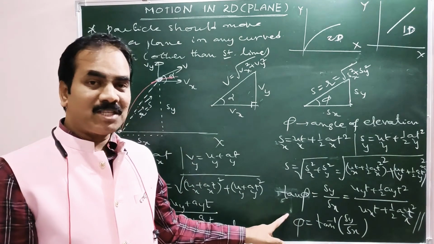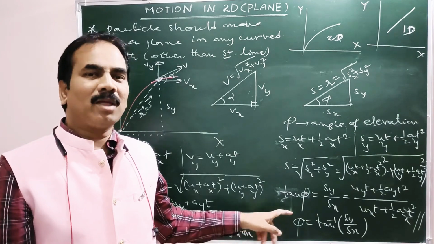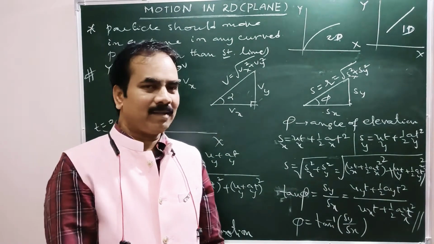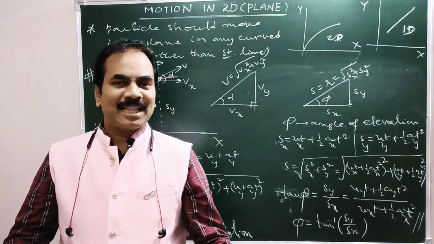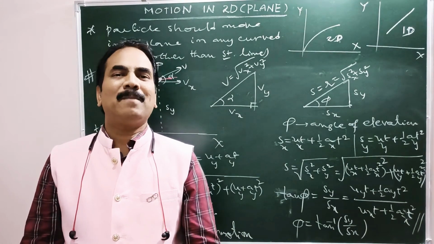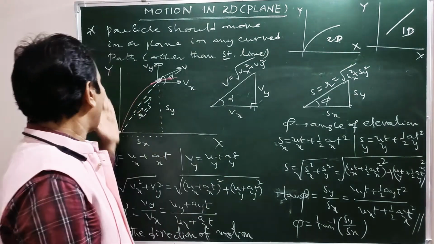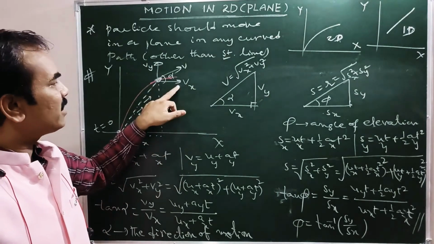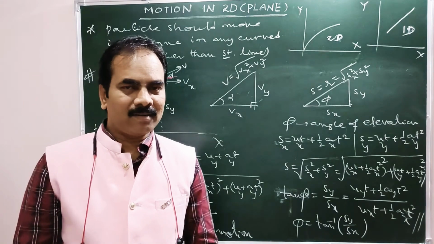So this is the angle through which the particle gets elevated above the ground at that given instant, right? That is tan phi. So here what is the reference? 2D motion is nothing but a combination of two 1D motions which are mutually perpendicular to each other. One is along x-axis, another one is along y-axis, in terms of velocity as well as displacements. Very simple to understand, right?